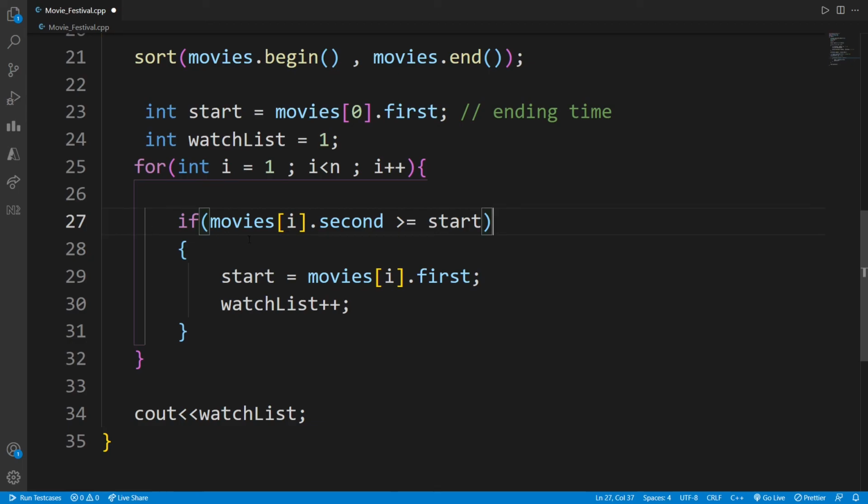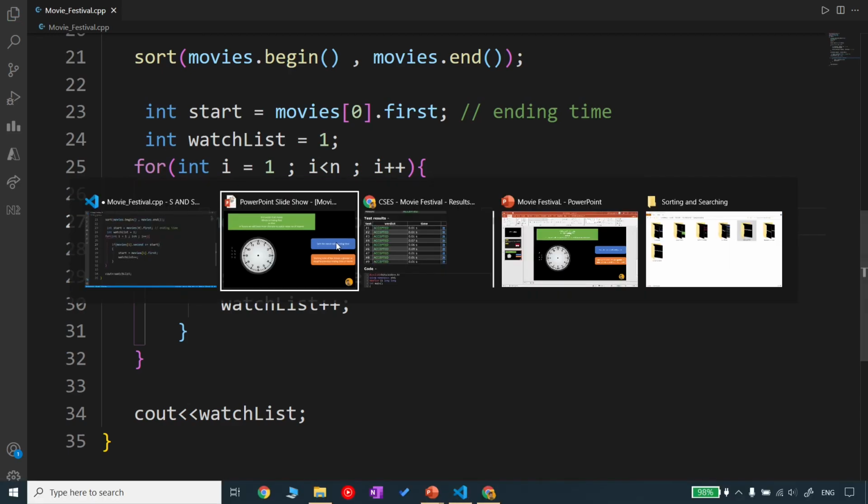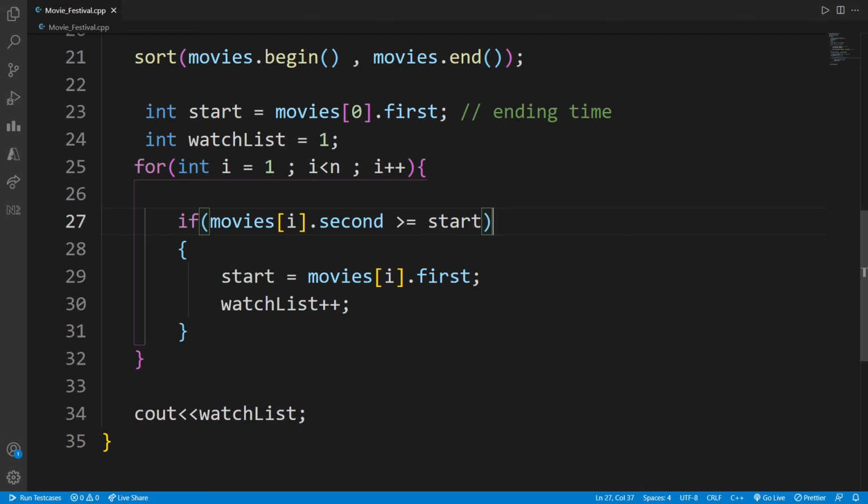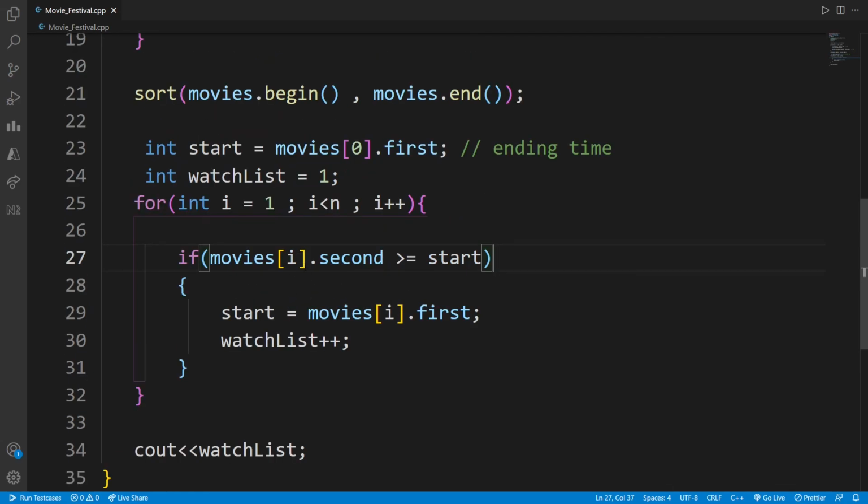Then I started comparing it with the rest of the movies by saying that if the starting time of a movie, which is stored in this second, is greater than or equal to the previous ending time, and the previous ending time for the first pass is this, then I can watch that movie.